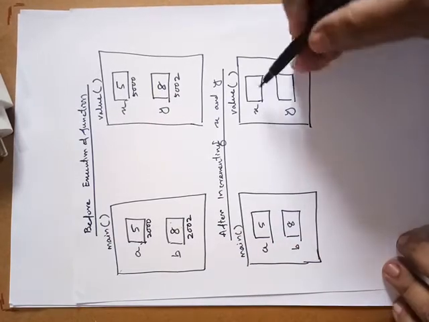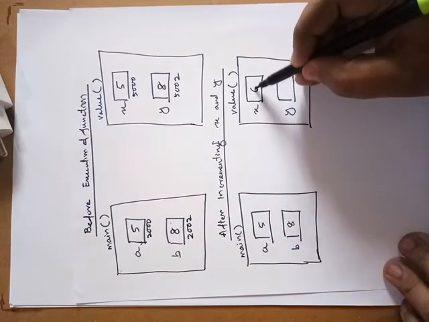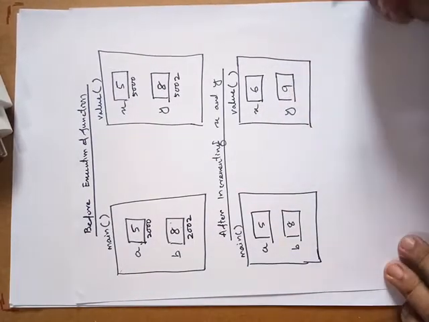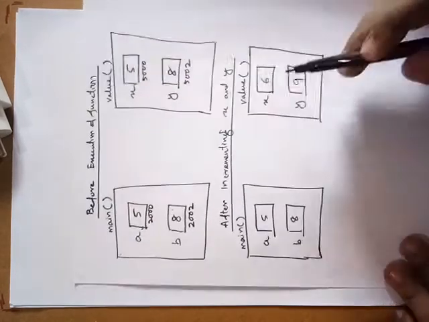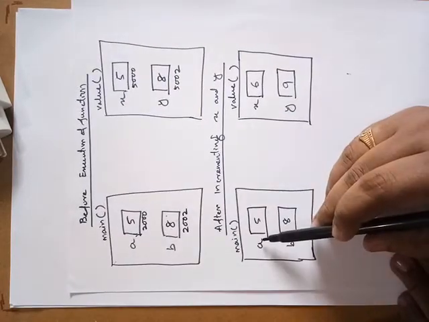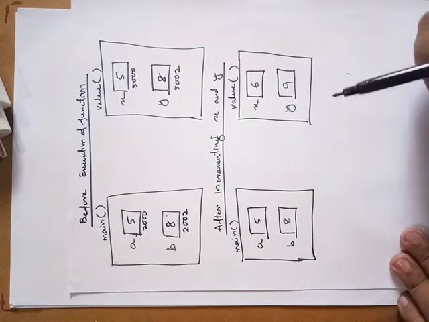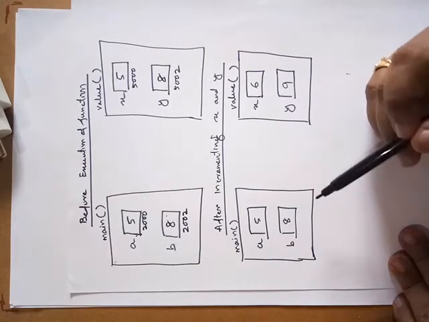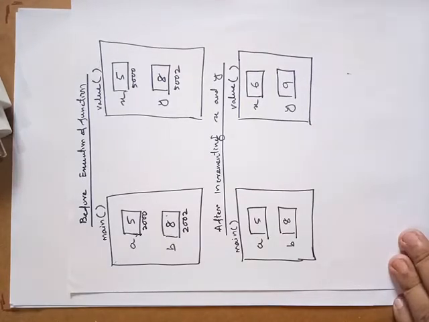Now after incrementing, the x and y values will be 6 and 9. There is no change in the variables a and b. So these two variables are different from these two variables. We are calling by passing the values here. This is called call by value.